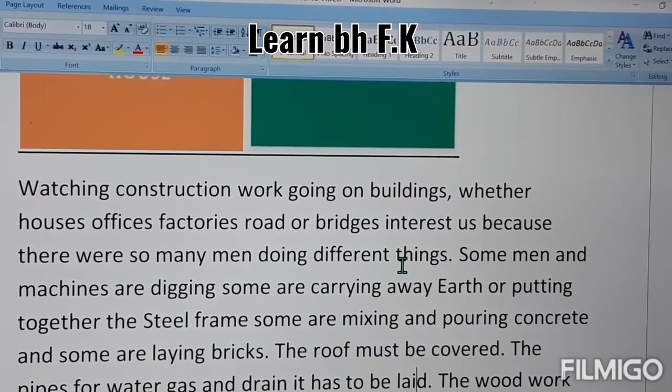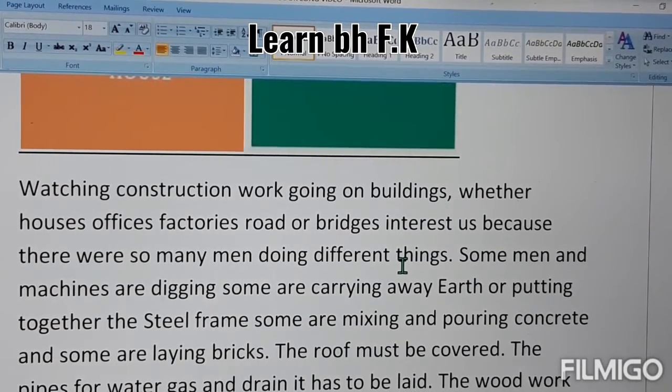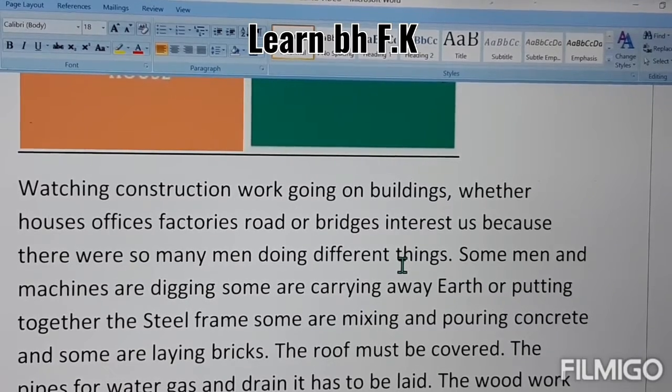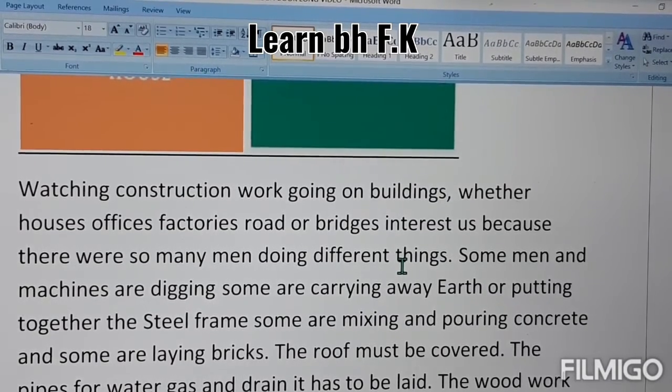Just like a digging machine, or carrying away the earth, or putting together the steel frame. The cranes are there to pull the steel frame and other heavy weights.